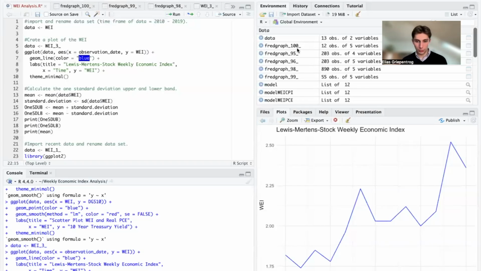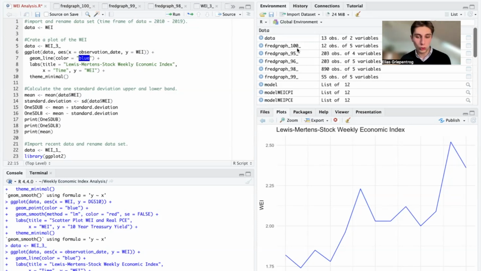In today's macro analysis, we will analyze the Lewis-Mertens-Stock weekly economic index. We will create a statistical analysis of this index within the RStudio environment, and we will also analyze the relationship between the weekly economic index and the S&P 500 to determine whether we can use forecasted values of this index to predict changes in the S&P 500.